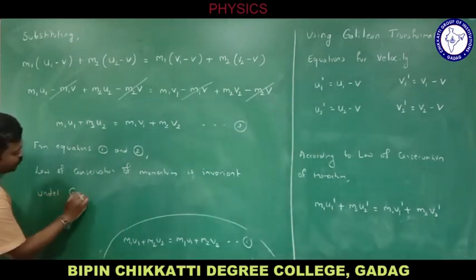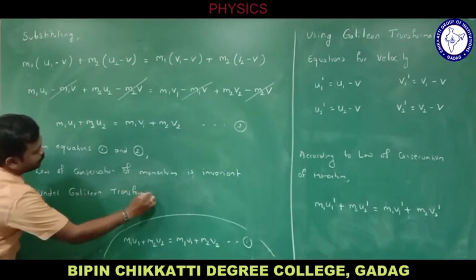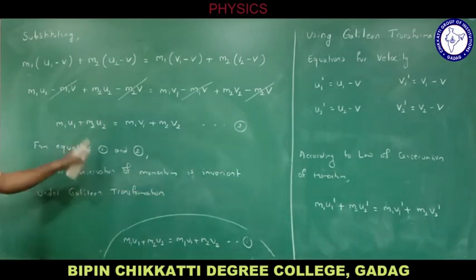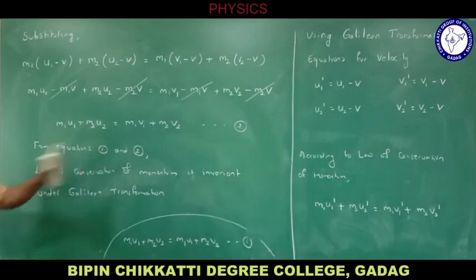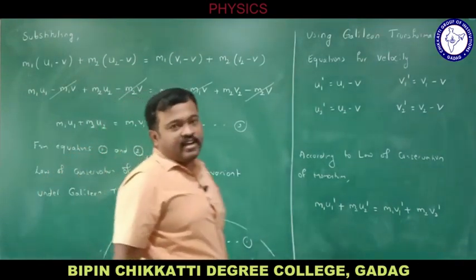Why invariant? Because they are the same, and it is not going to change. The law of conservation of momentum is invariant under Galilean transformation.